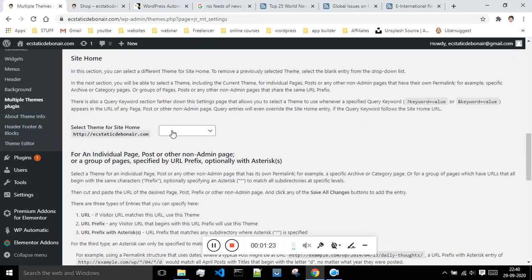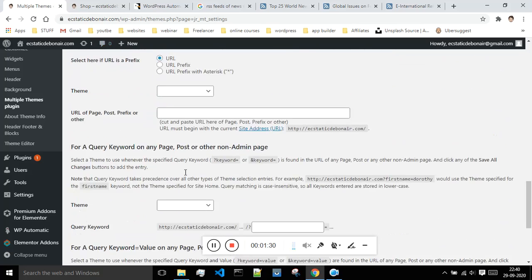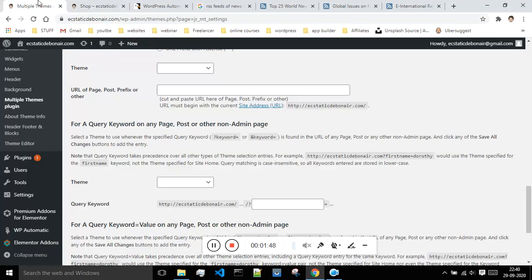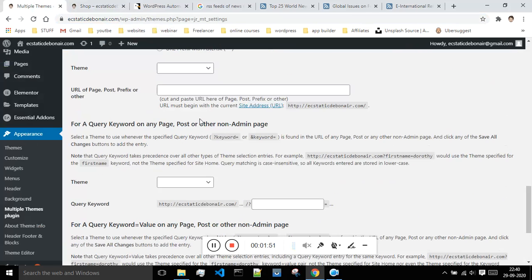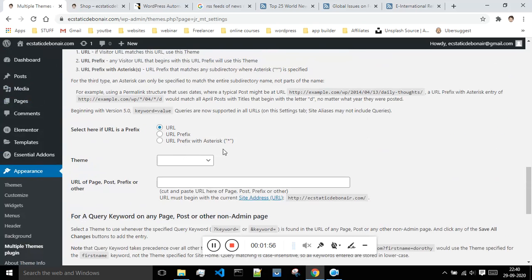Okay, so this is my home site, and it got this theme by default. You don't have to make any changes over here. So now what I want is, after coming to this shop page, I want to give a different theme. So I will just copy this link because I want to make changes to the shop page. This is the link of the shop page. Then I will come over here, and where is that option? Okay, so click on this URL.